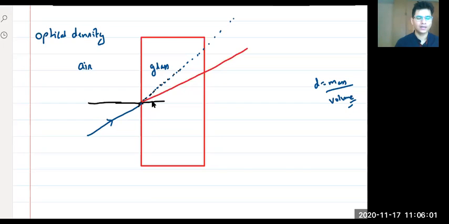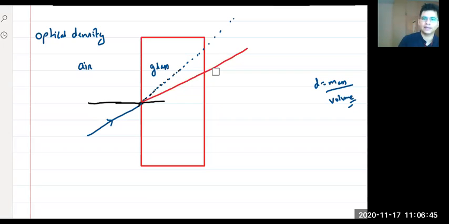Think about it. Now, this is certainly not reflection. This phenomenon is not reflection at all. Yes or no? Is this phenomenon reflection? No. But there must be some name for this phenomenon. The light is passing from one medium to another. Light is passing from air to glass, and then again at this point it is passing from glass to air. Now, at this point also, this should not be the path, technically, because it is going from glass to air. So it should not be a straight line.